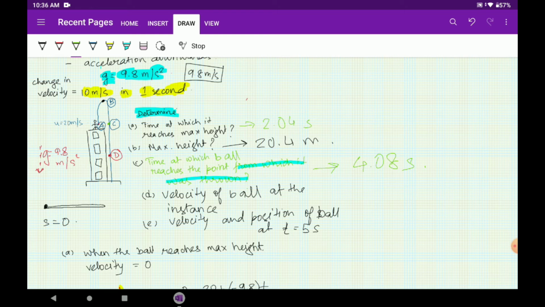Okay, what will be the velocity of the ball at that instant? Come on. What will be the velocity of the ball? This is a simple one word answer. You don't need to put in any equations here. I will be showing you equations anyway, but you don't need any equations here.